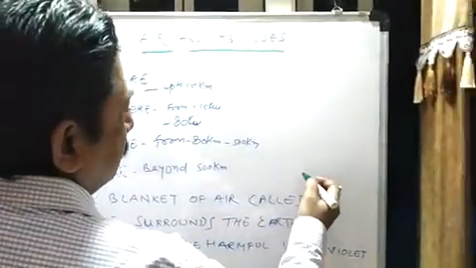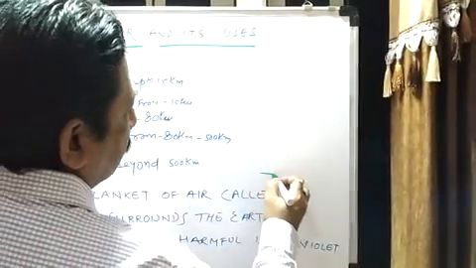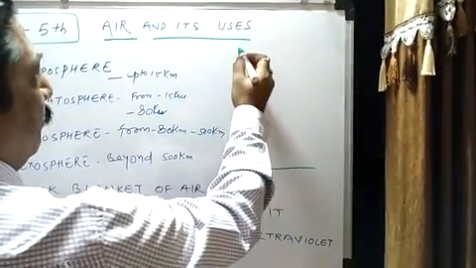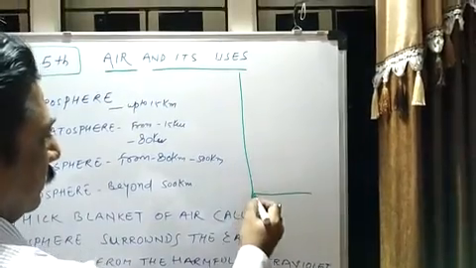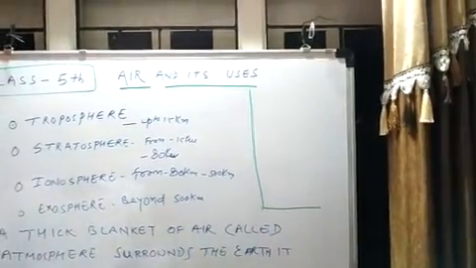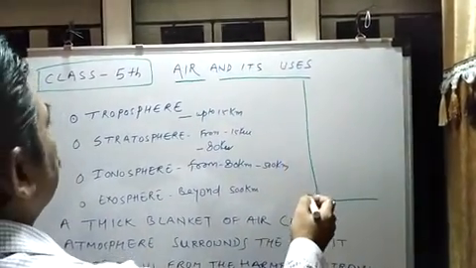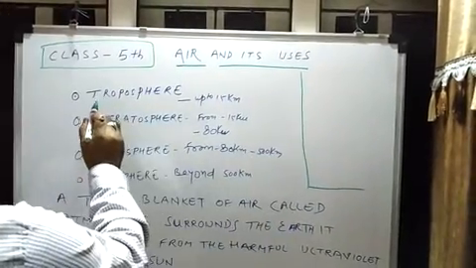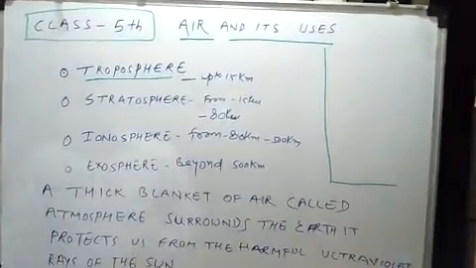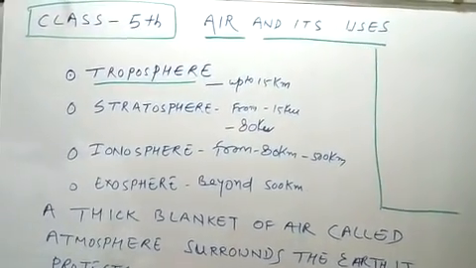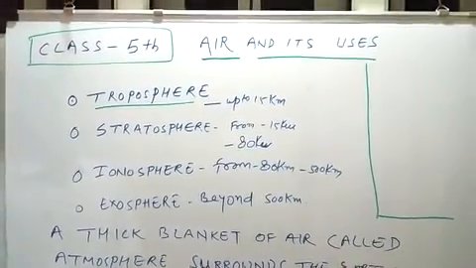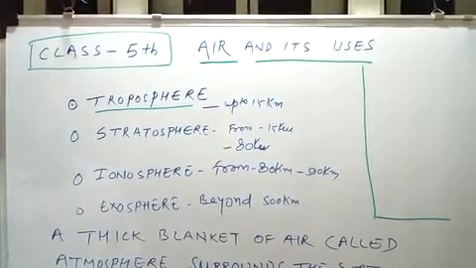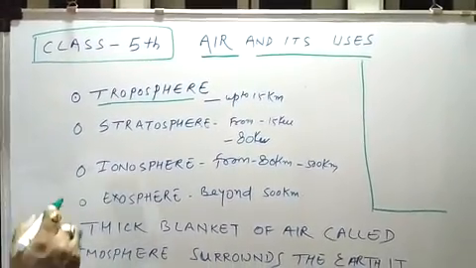See, this is the place where we are, right? So we can prepare a scale, where the air levels start. First of all, troposphere. Please write down the name. This is a little bit difficult for you to spell and learn, but these are very important.